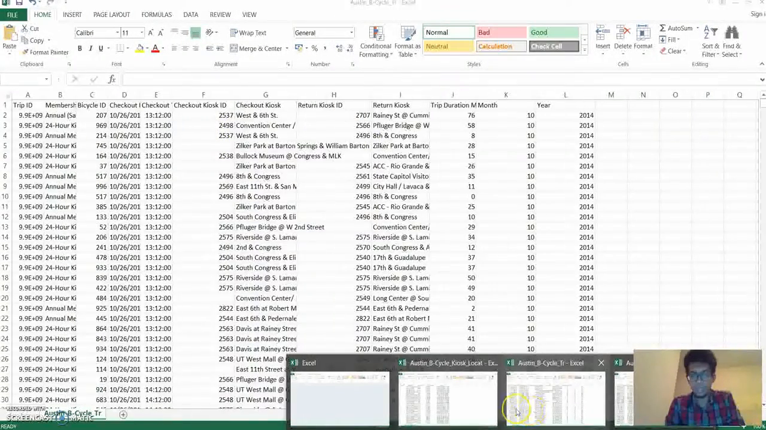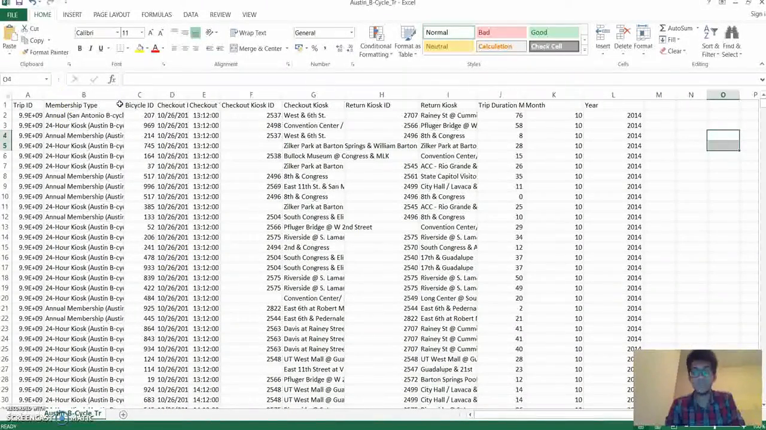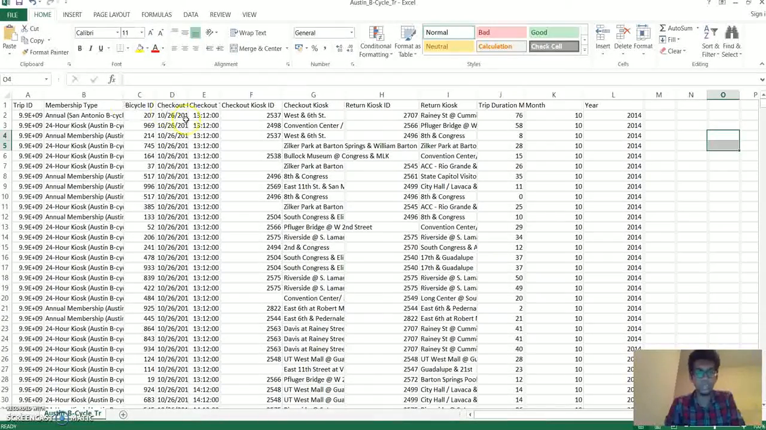The second dataset has information about each and every trip. For every row, we have information about the actual trip, like the checkout time, the check-in time, what specific ID it was, and then the trip duration, month, and year.